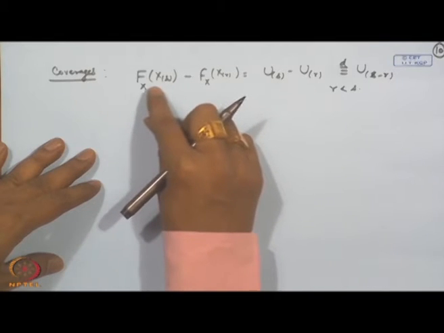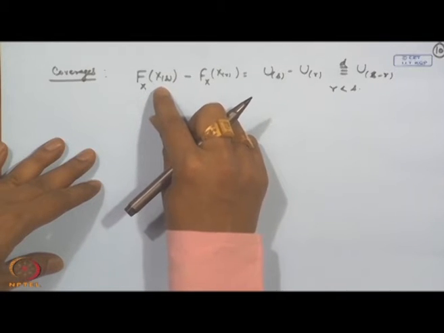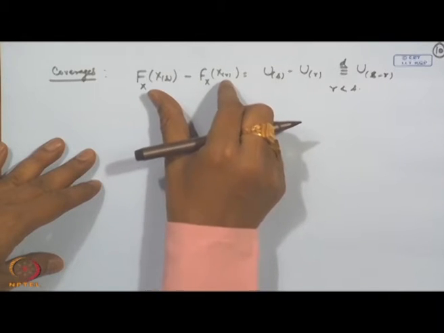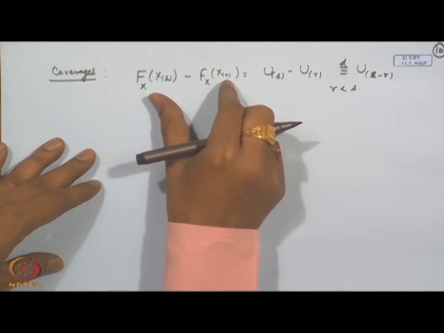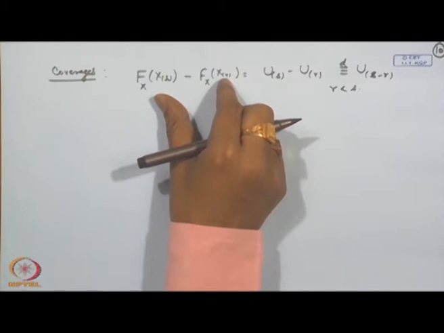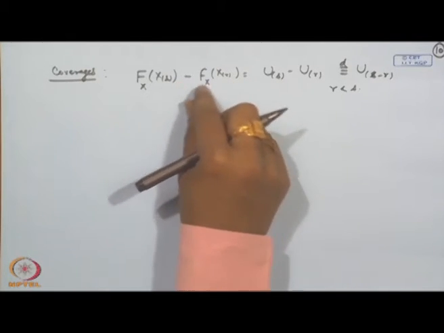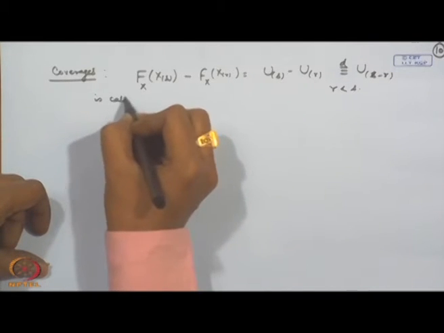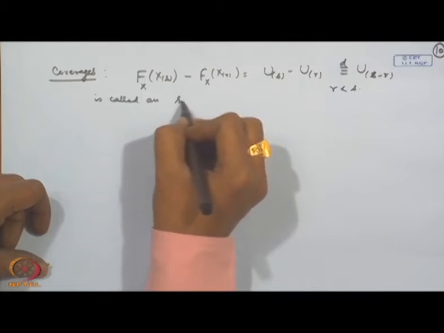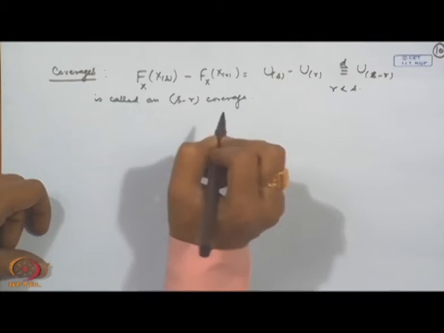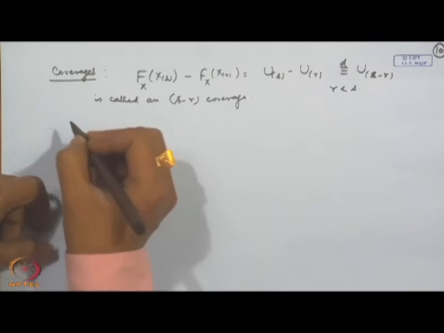But if we are looking at this distributional thing, then this is actually an s minus r coverage. That means it is covering the probability from the rth order statistic to the sth order statistic. So, this is called an s minus r coverage.